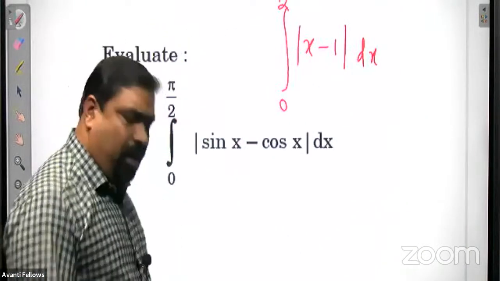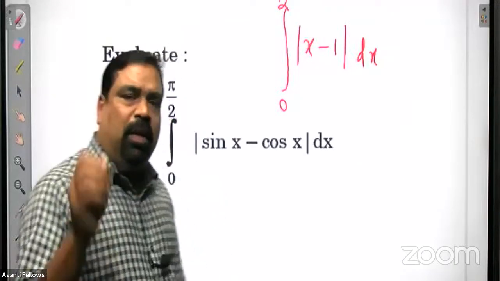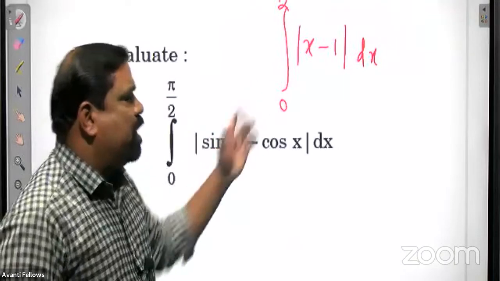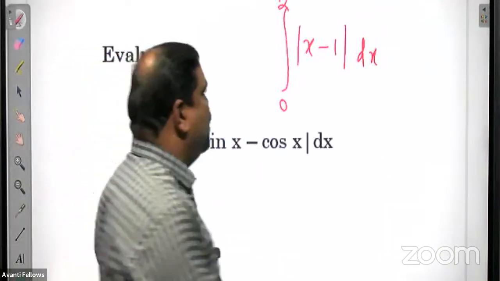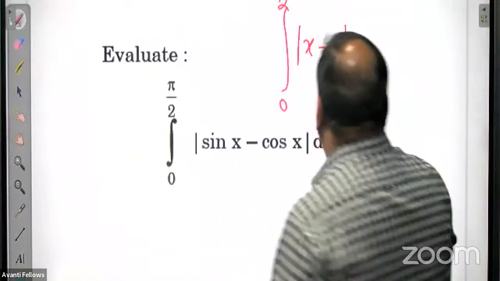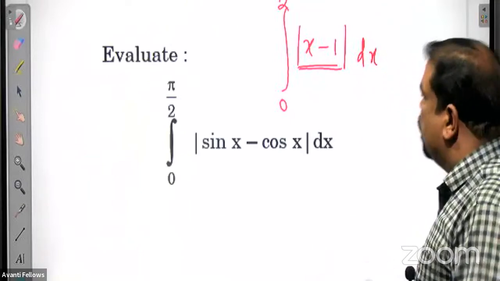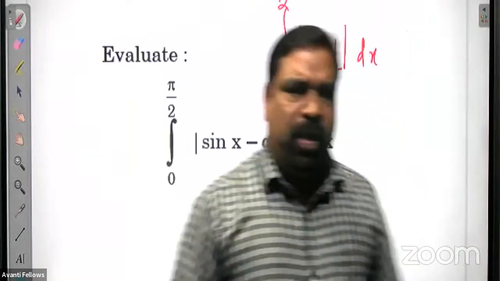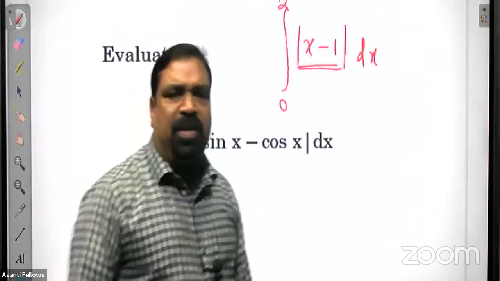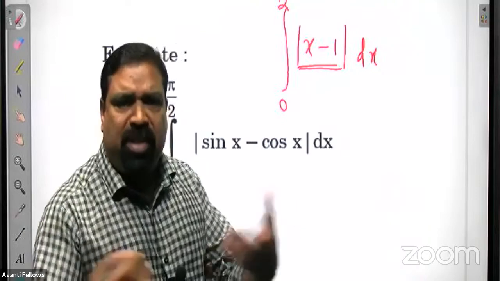So how will we integrate this function? If you know the idea here, almost the same idea we have to apply here also. So what to do? We have to apply the definition of mod x. Mod of x minus 1 means the turning point is 1 actually. For less than 1, the function is negative of x minus 1, and greater than 1, the function is x minus 1. That is the definition of the mod function.